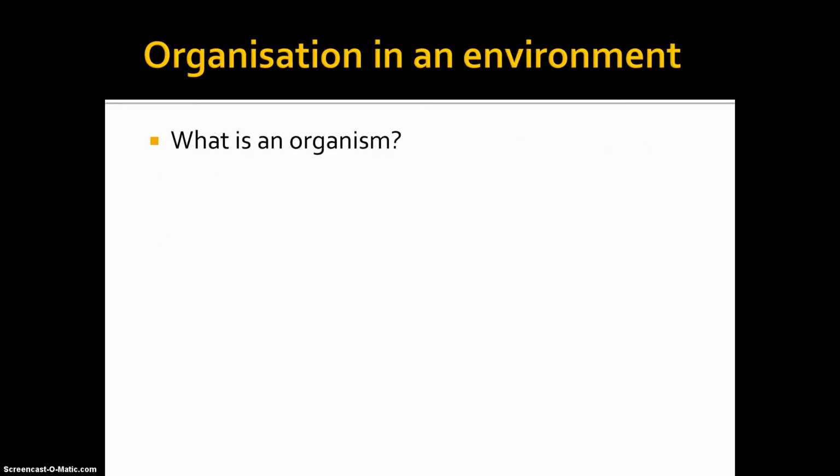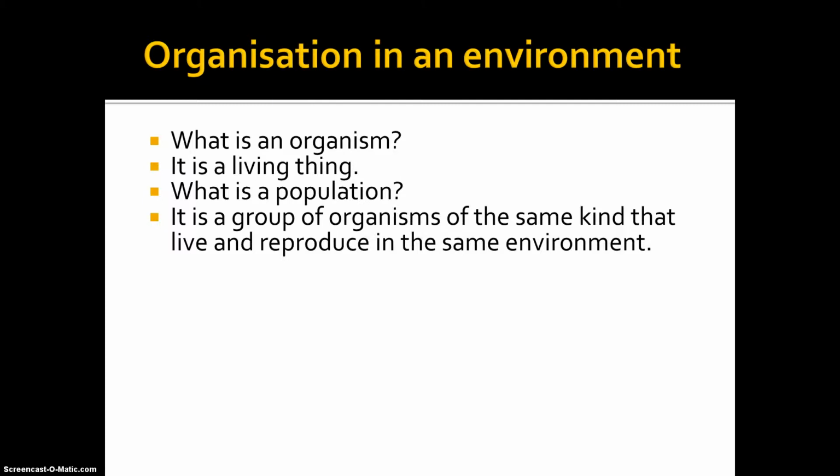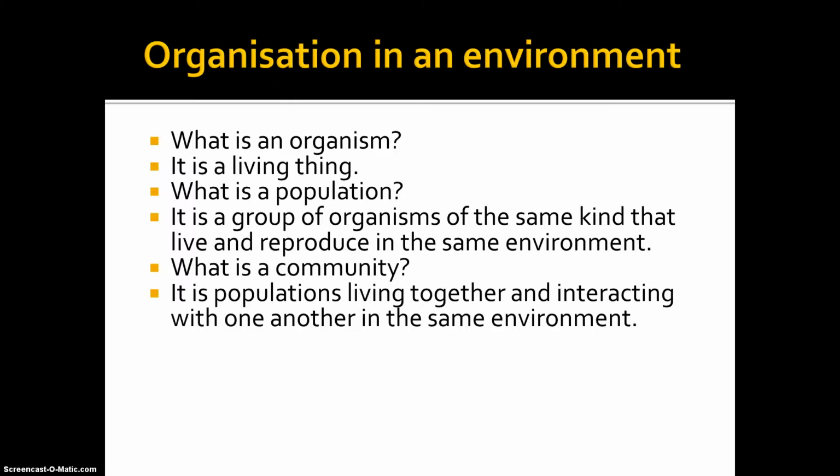What is an organism? It is a living thing. What is a population? It is a group of organisms of the same kind that live and reproduce in the same environment. What is a community? It is populations living together and interacting with one another in the same environment. A community can be made up of different types of organisms.